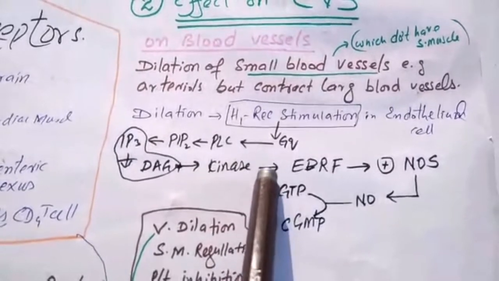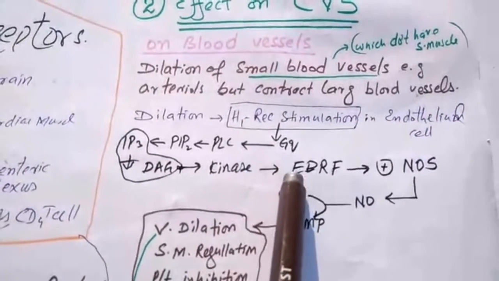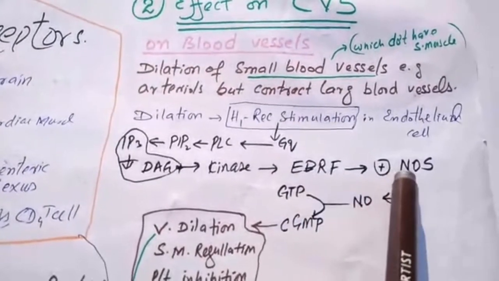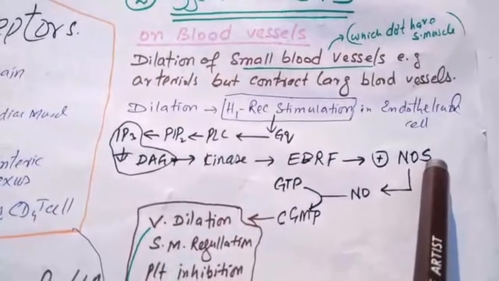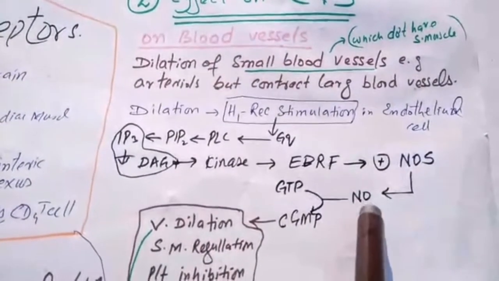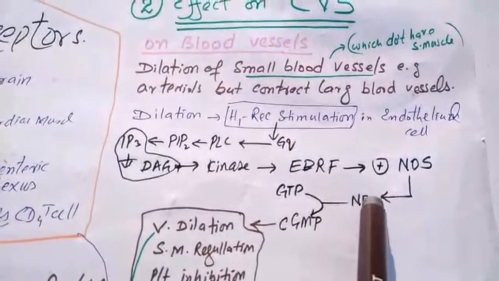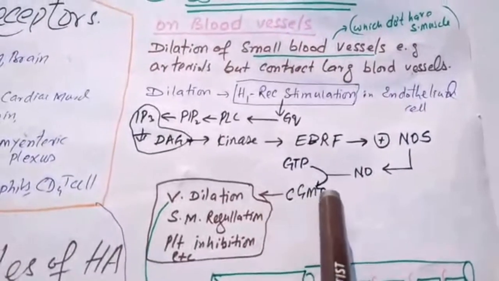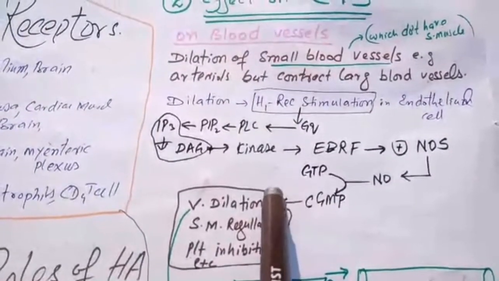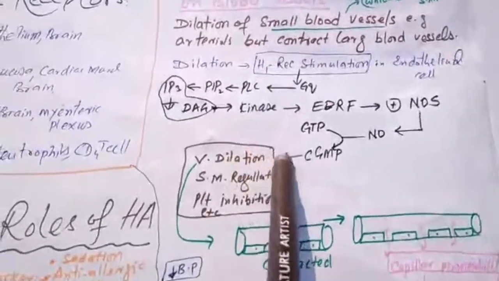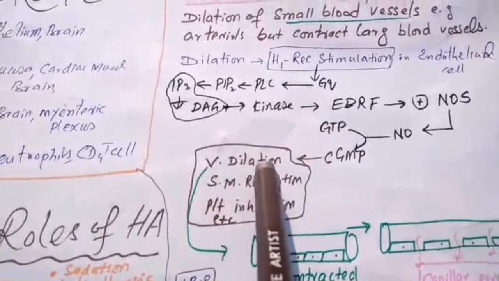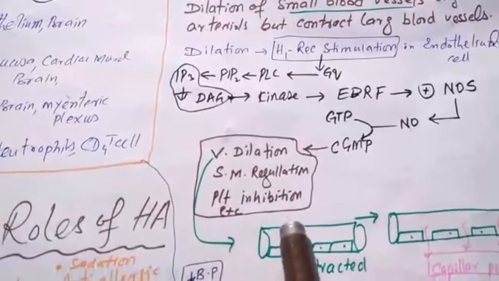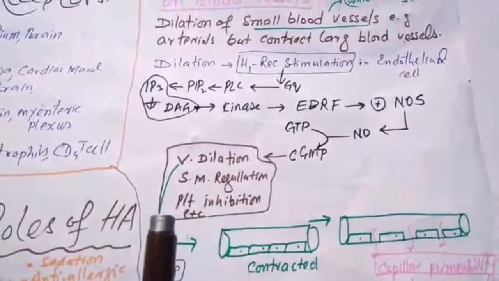and this kinase enzyme then induces the expression of endothelial derived relaxing factor. Now these factors stimulate nitric oxide synthase enzyme, this enzyme produces nitric oxide, nitric oxide then converts GTP into cGMP, and this cGMP then stimulates protein kinase enzyme, and that protein kinase enzyme then produces vasodilation, smooth muscle relaxation, platelet inhibition, and so on.